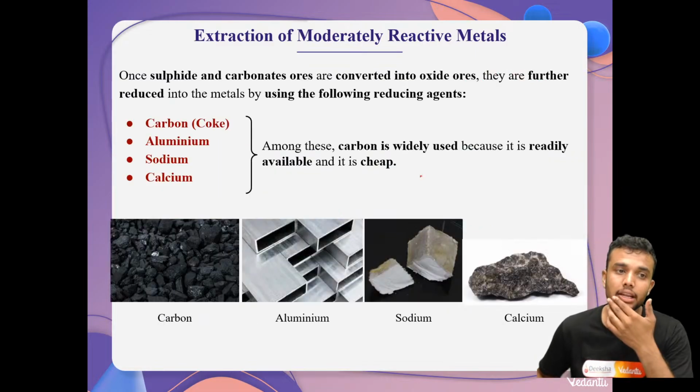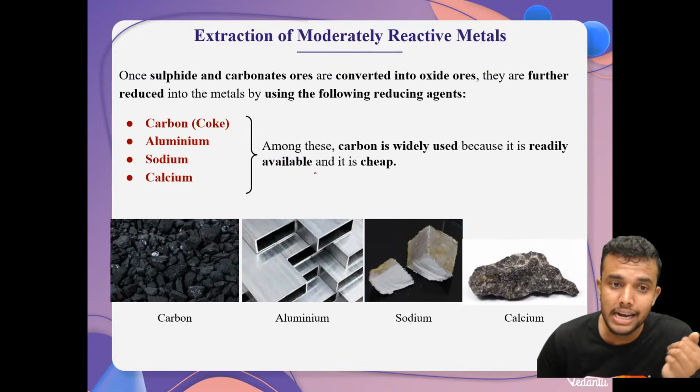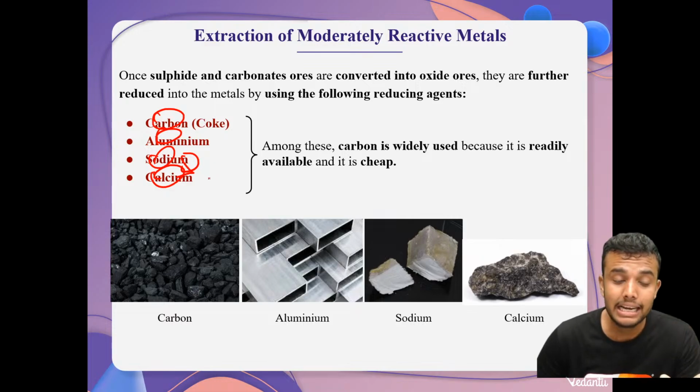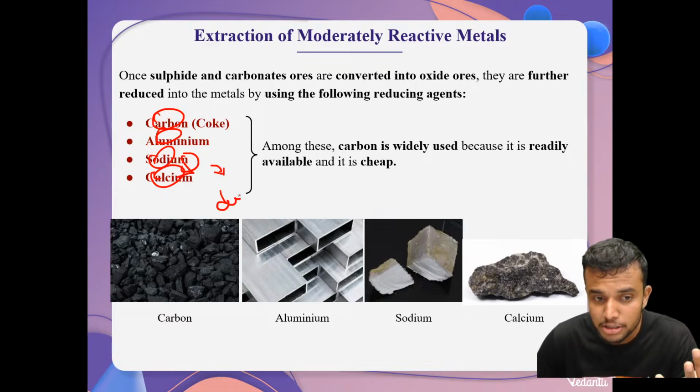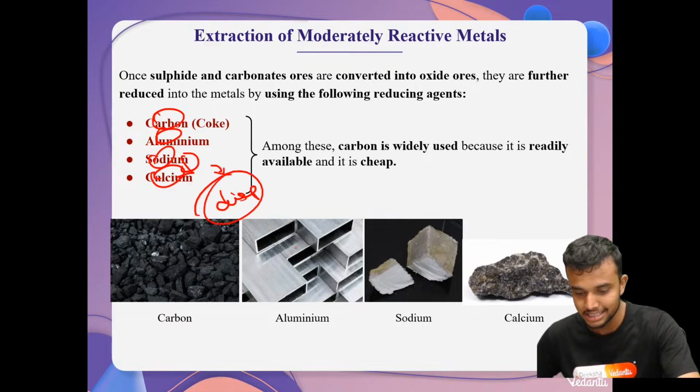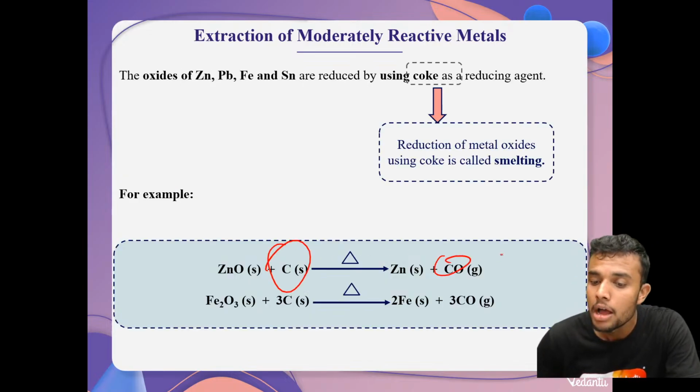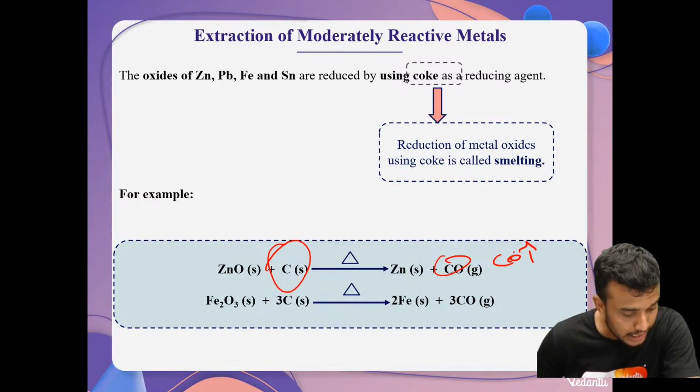Then after that, we use a reducing agent. We have many reducing agents: carbon, aluminium, sodium, calcium. Sodium and calcium act through displacement reactions. For example, if you use carbon as the reducing agent, carbon monoxide gas is released.